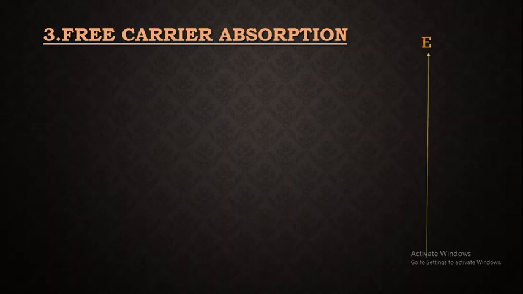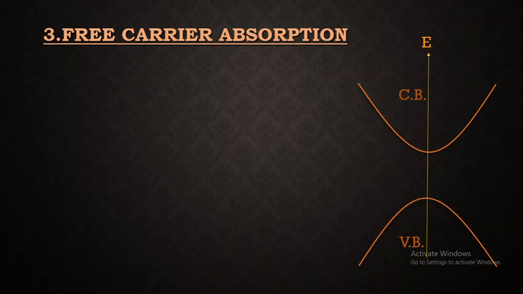Let us consider the energy level diagram, and energy in case of semiconductors is given as E equals h cross square k square by 2m star, according to which we get parabolic nature of electronic bands. That is, a valence band located at lower energy is an inverted parabola, whereas the conduction band is a parabola which is at higher energy. And along x-axis it is the wave vector which derives the momentum, which is h cross into k.